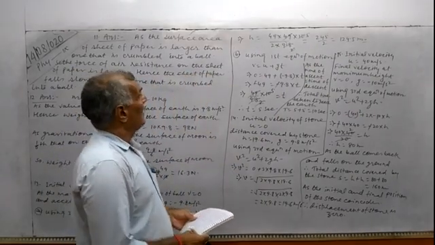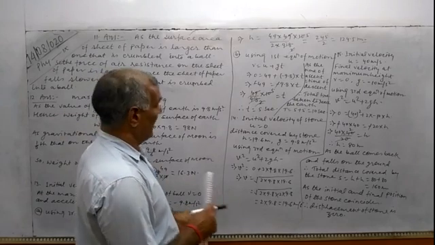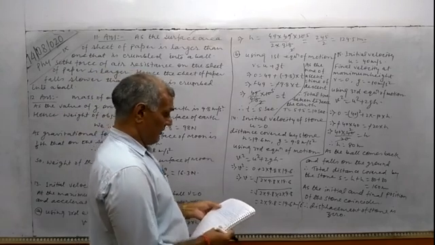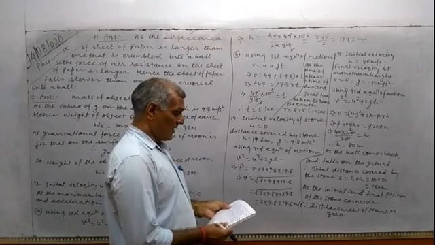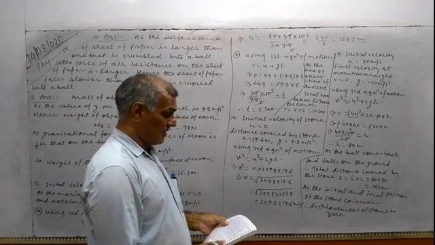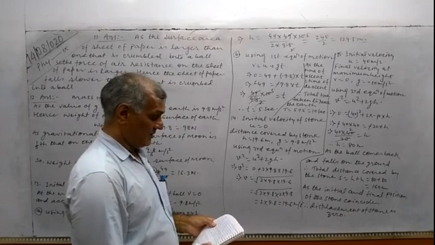And the B question is also there: the total time it takes to return to the surface of the earth.